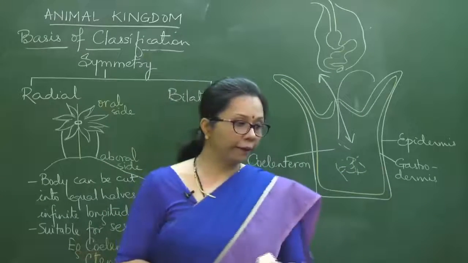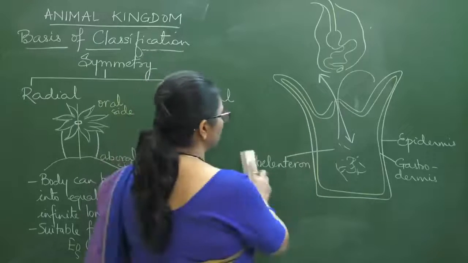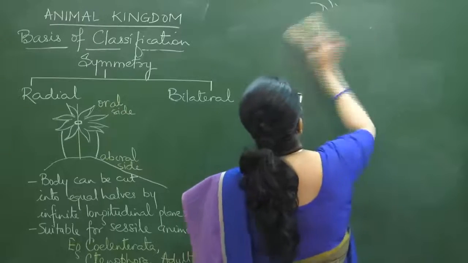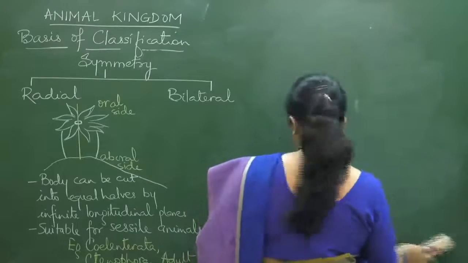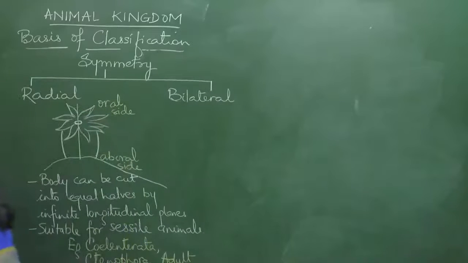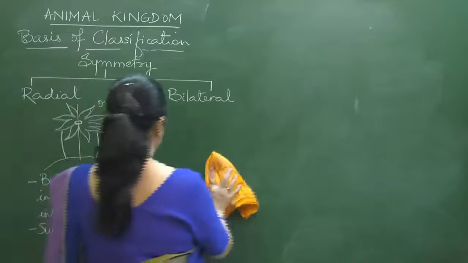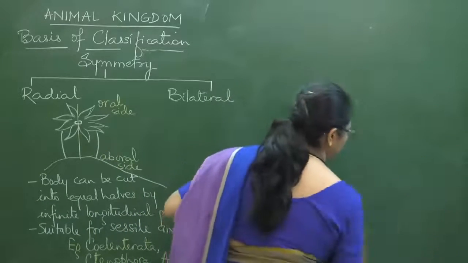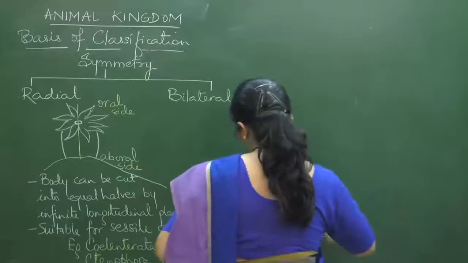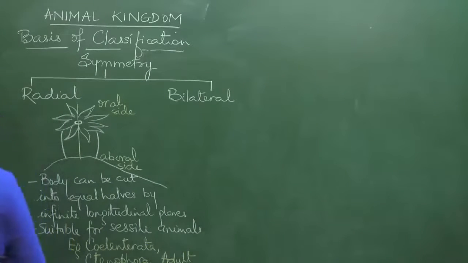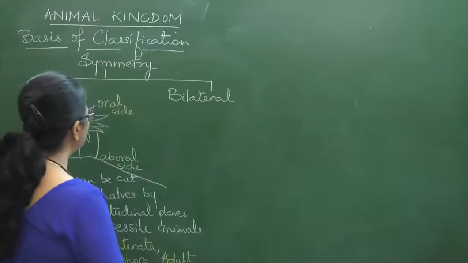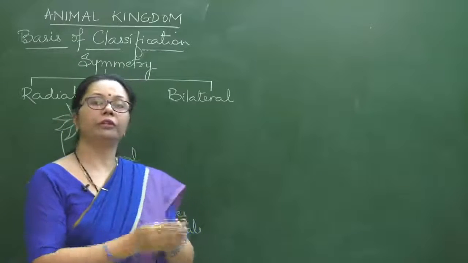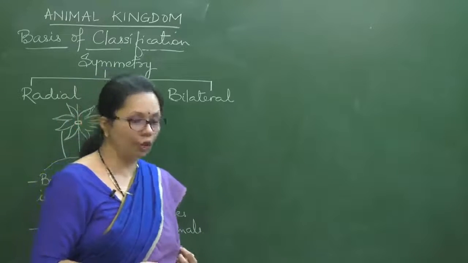So we can take up bilateral symmetry now. So this side I'll rub off. Okay. So here, next thing, coming to bilateral symmetry. Now bilateral symmetry, you will see, came when the organisms became motile.